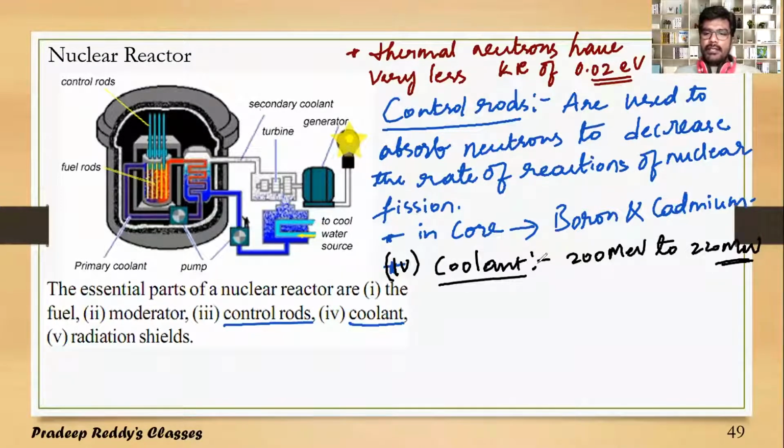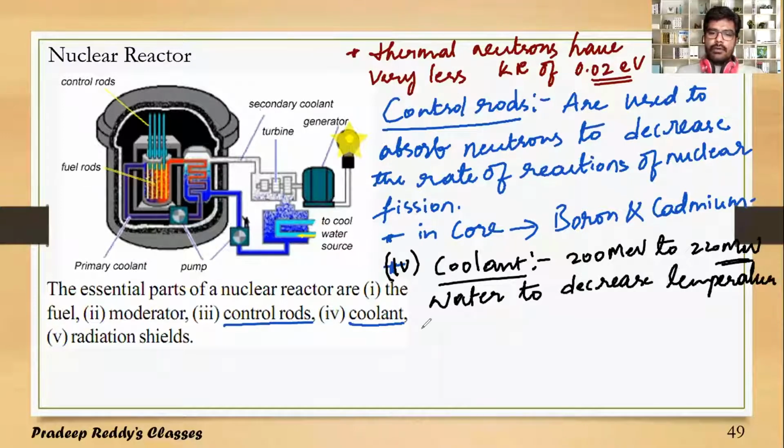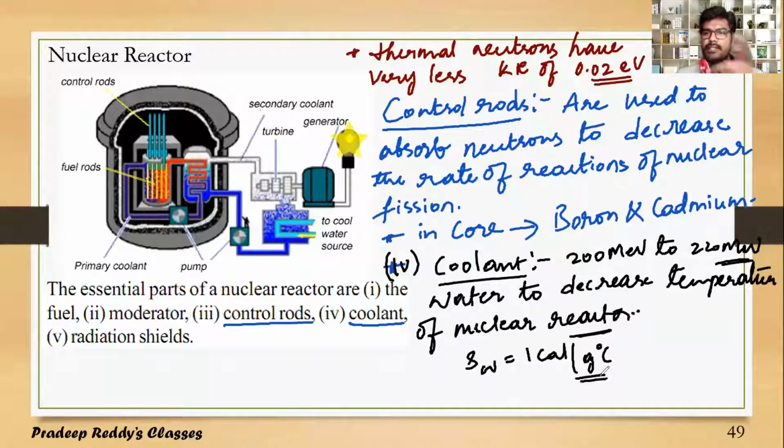In order to avoid that, we use water to decrease the temperature of the nuclear reactor. Why do we use water as coolant? Because the specific heat of water is 1 calorie per gram degree Celsius. Water is freely available and very cheap, and moreover it has a very high specific heat capacity.